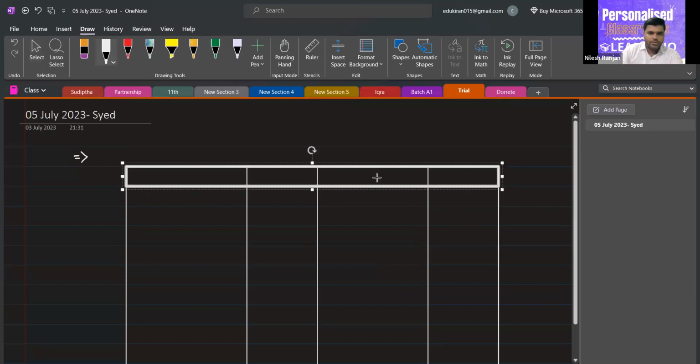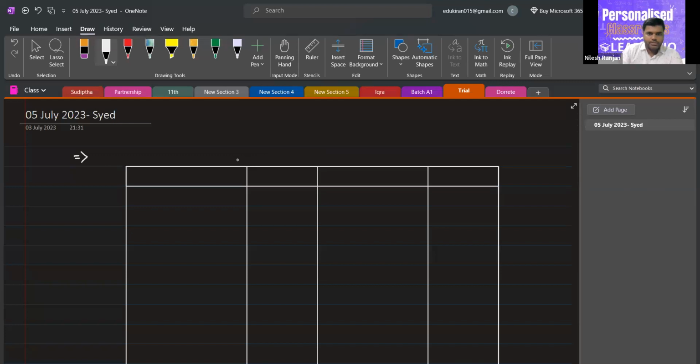So here it is. The profit and loss appropriation account for the year ended.